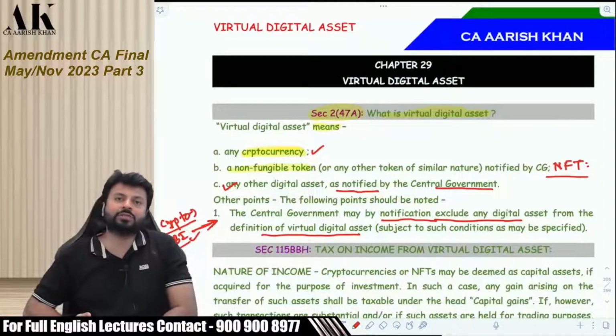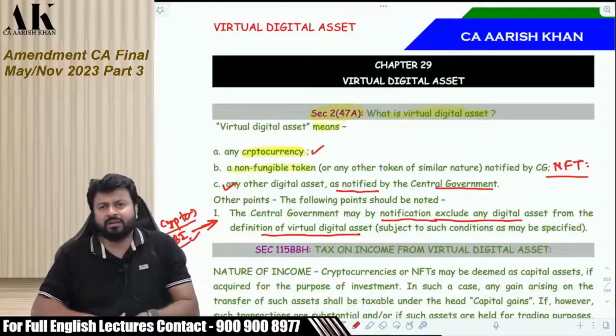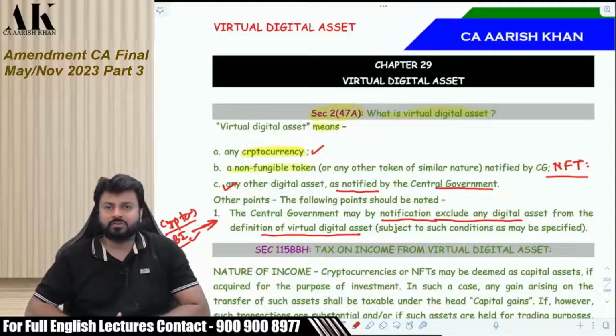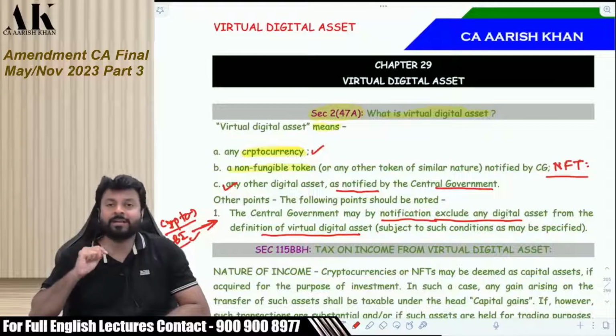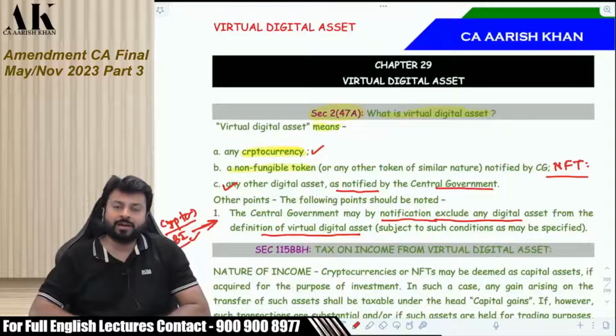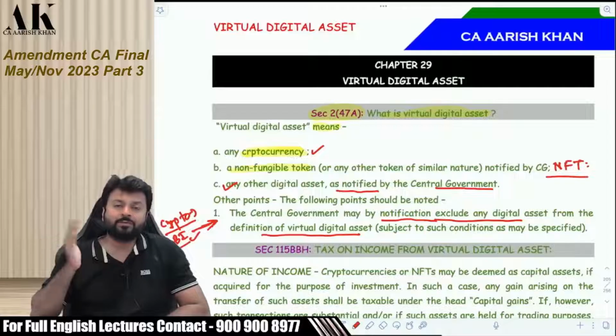RBI has announced that they will be coming with their own cryptocurrencies. So far it has not been launched. So far it is not yet available in the public forum. But RBI has announced that they are going to come up with their own cryptocurrency. So I personally feel that this exclusion might be for that particular crypto only, which RBI is going to come up with. RBI wants to encourage their own cryptocurrency. Therefore, they want to keep this own cryptocurrency out of the scope of what? The taxability. Or they might give some relaxed taxation to that.